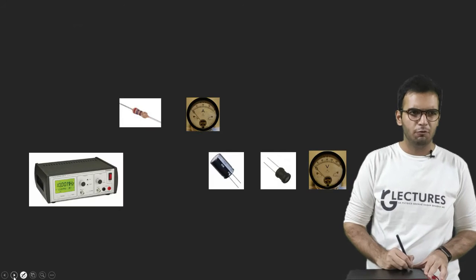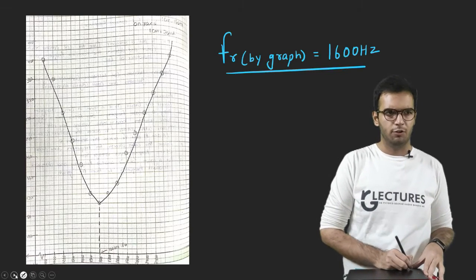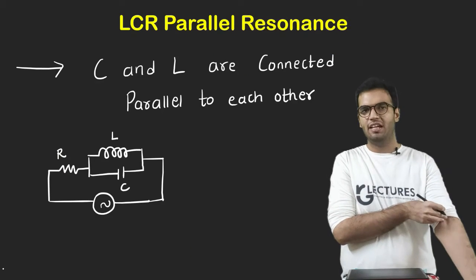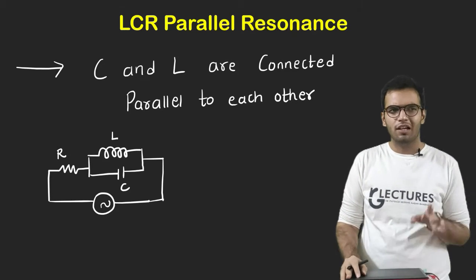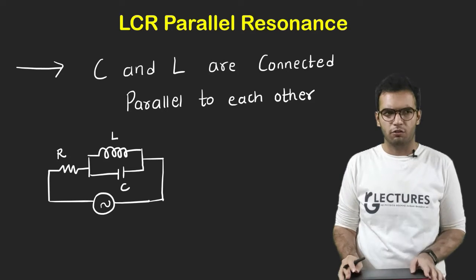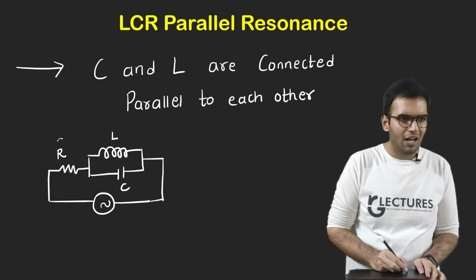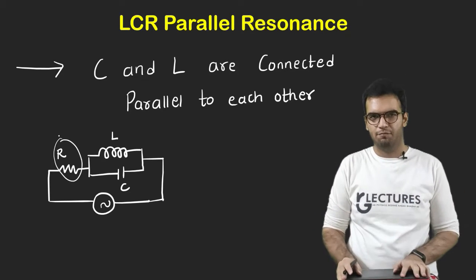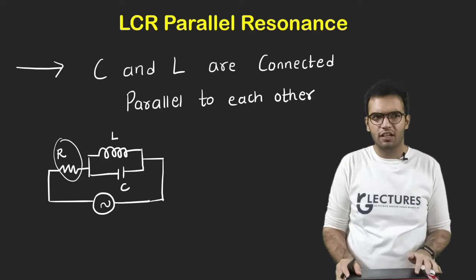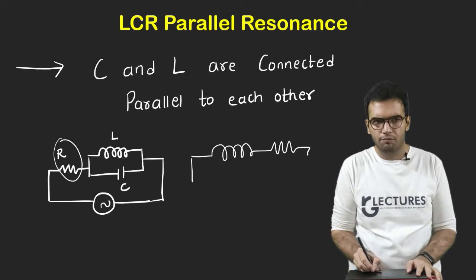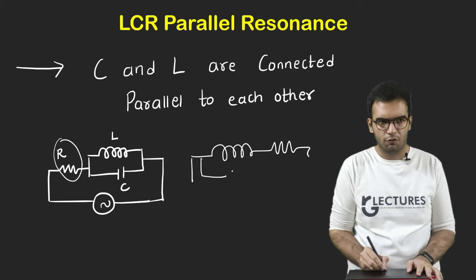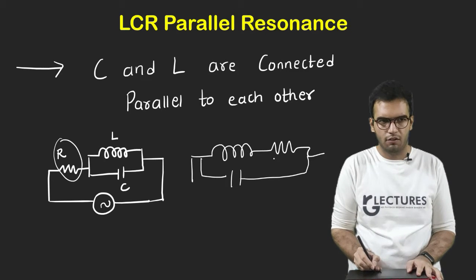There is an experiment which I will explain later, when you understand parallel resonance, because that experiment is of parallel resonance only. So in parallel resonance, basically C and L are connected parallel to each other. Now in a few books, R is not connected. In a few books, R is connected in this way: R is connected across the inductor, and the capacitance is connected this way.